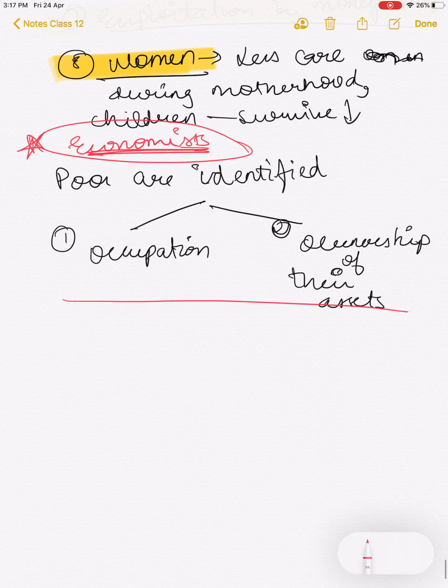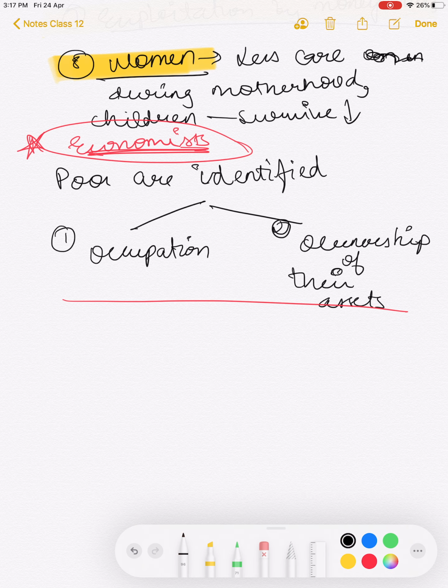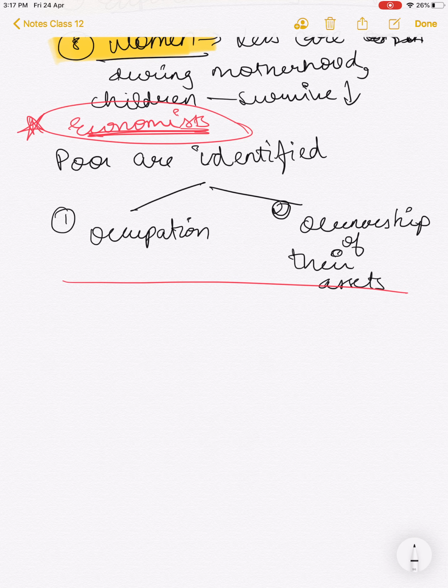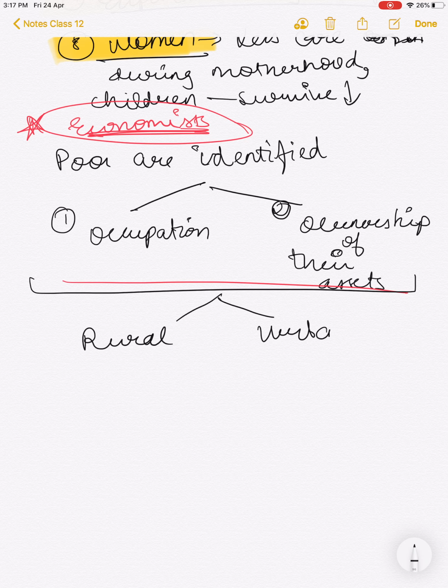So just take a note here. According to this, the economists have also classified what are known as the rural poor and the urban poor.